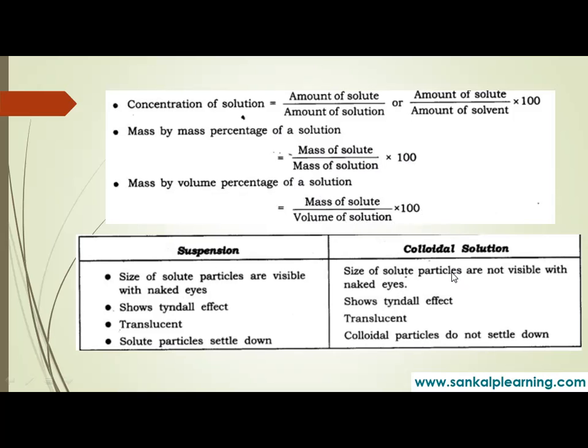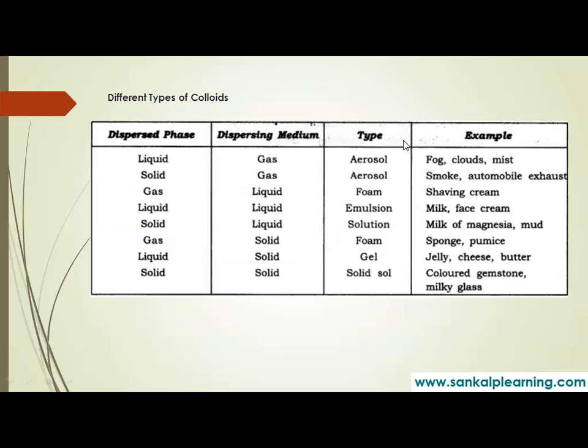And we have seen suspensions and colloidal solutions, and these are the examples for different colloidal solutions: dispersed phase, dispersion medium, type, what it is called, and examples. Liquid in gas: aerosols, fog, cloud, mist. Solid in gas: solid aerosols, smoke, automobile exhaust. Gas in liquid: foam, shaving cream. Liquid in liquid: emulsion, milk and face cream. Solid in liquid: sol, milk of magnesia and mud.